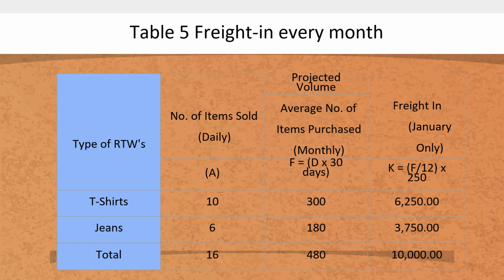So 40 times 250, that will give us 10,000 pesos as the total freight in cost for transporting the goods from the supplier to the seller, or to Miss Nista. Freight in is then added to the net cost of purchases. So we have here a table which shows the computation. Do you understand?